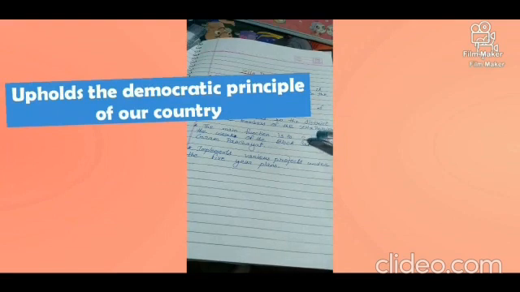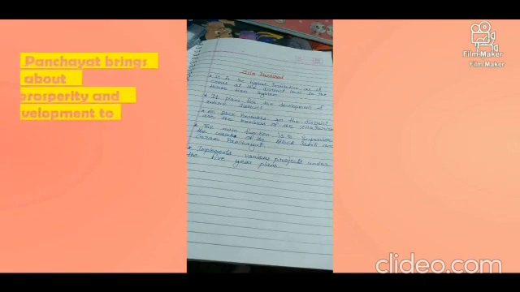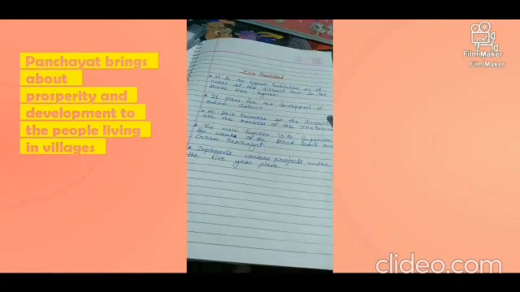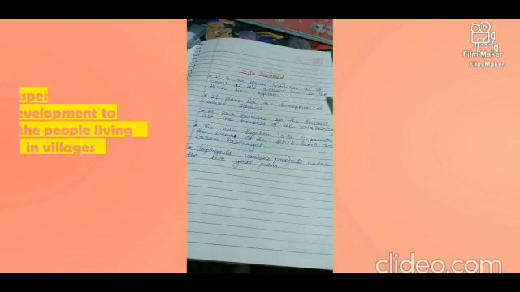The Indian Constitution allows each state to have its own laws for the panchayats, and the panchayats bring about prosperity and development to the people living in villages, because they are the ones who know their problems and their issues better than anyone else. So they will work in a better way for their development, and that brings prosperity at the village level.